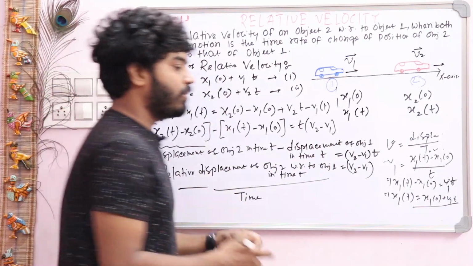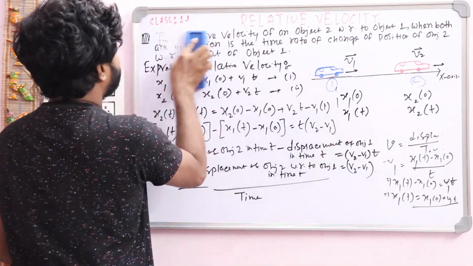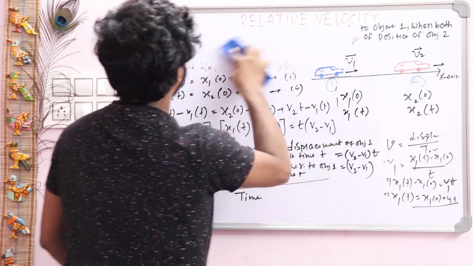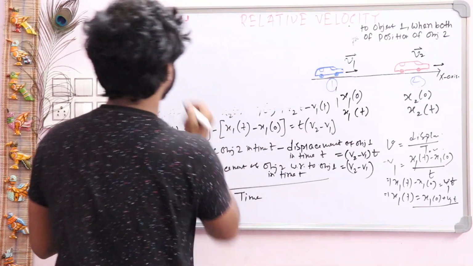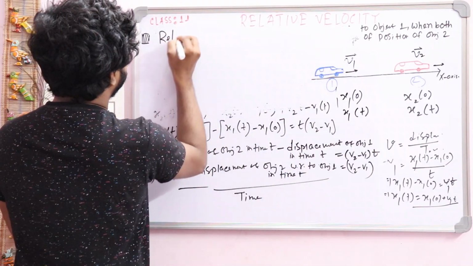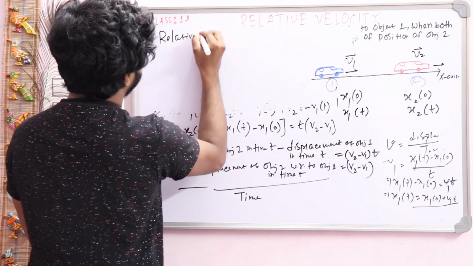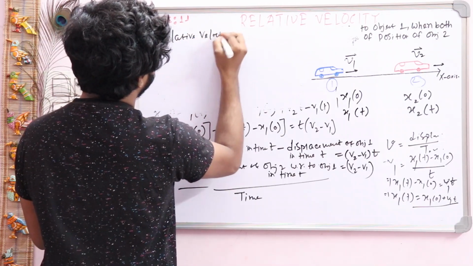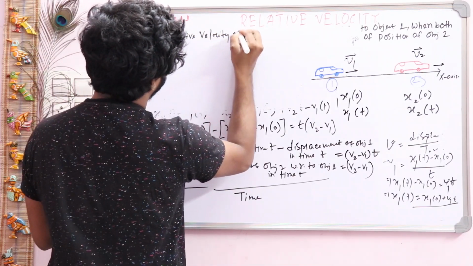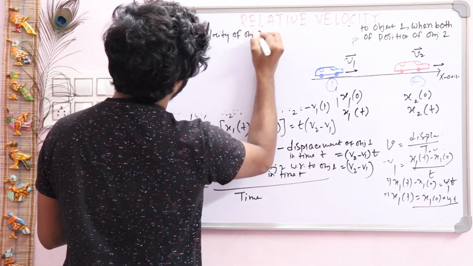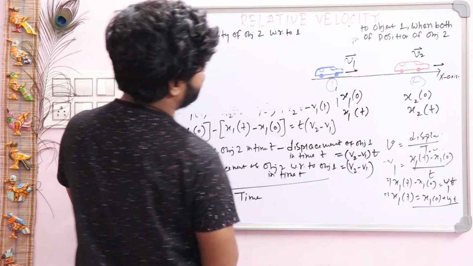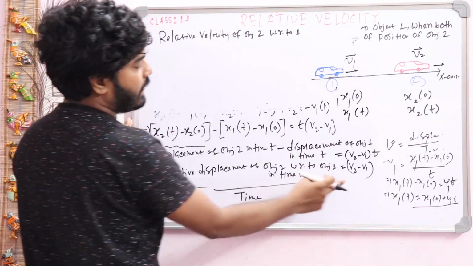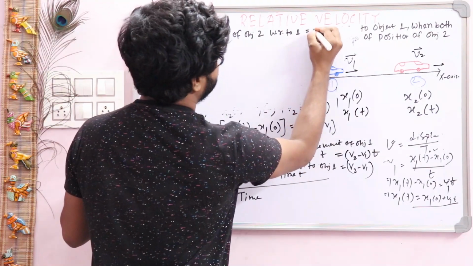Write it down. This is named the relative velocity of object 2 with respect to object 1, and the answer is v2 minus v1.